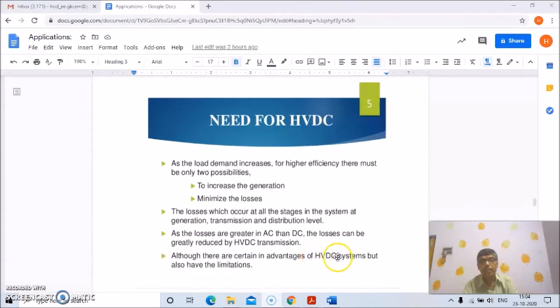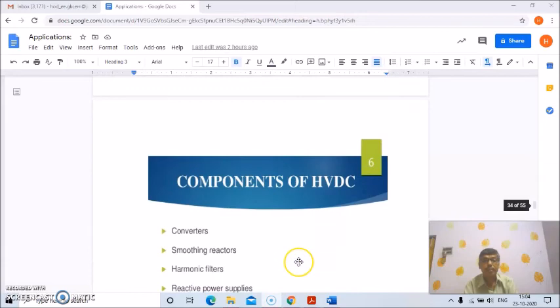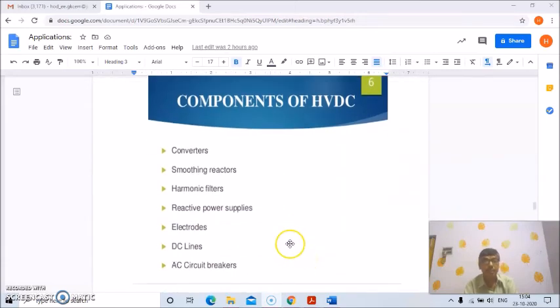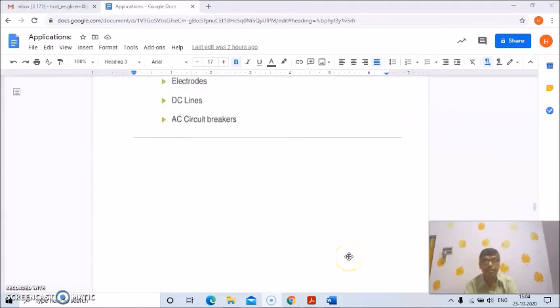And why is it needed? Because with increased demand, either you have to increase the generation or you have to minimize the losses. Since losses occur at every stage, that is generation, transmission and distribution, we can use HVDC. Losses are greater in AC than DC, so they can be reduced in an HVDC transmission system. HVDC systems have certain advantages, and of course also some limitations. The components are converters, smoothing reactors, harmonic filters, reactive power supplies, electrodes, DC lines and AC circuit breakers.